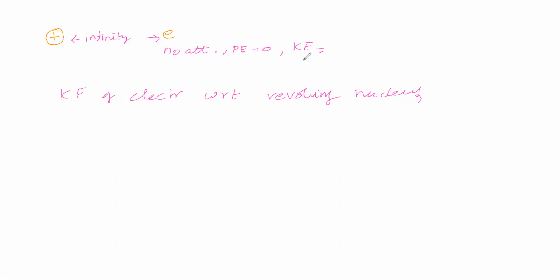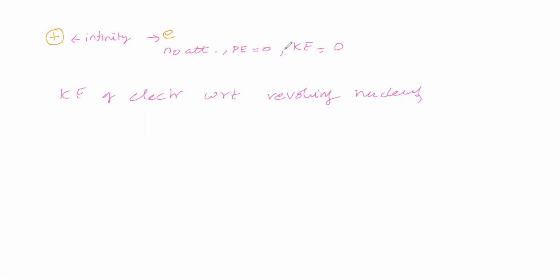Therefore, what is the kinetic energy of the electron with respect to revolving around the nucleus? It is zero. We are not saying the actual kinetic energy of the electron.